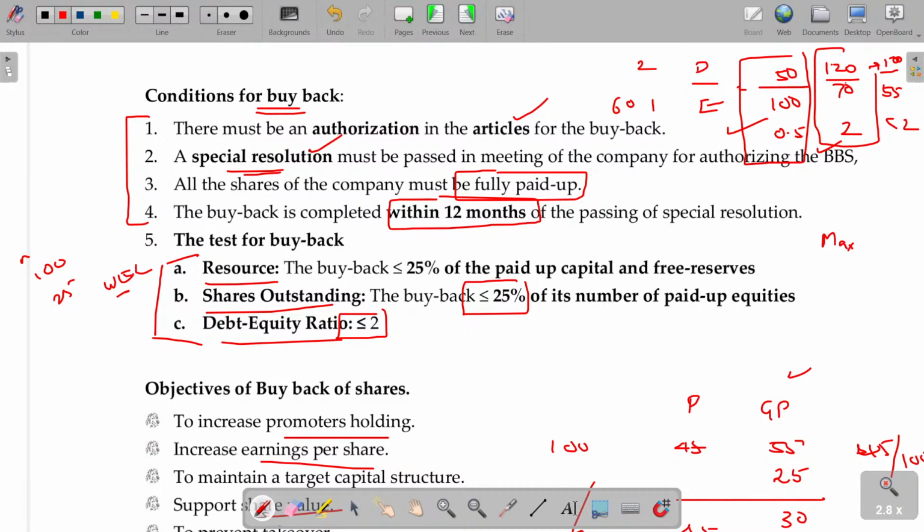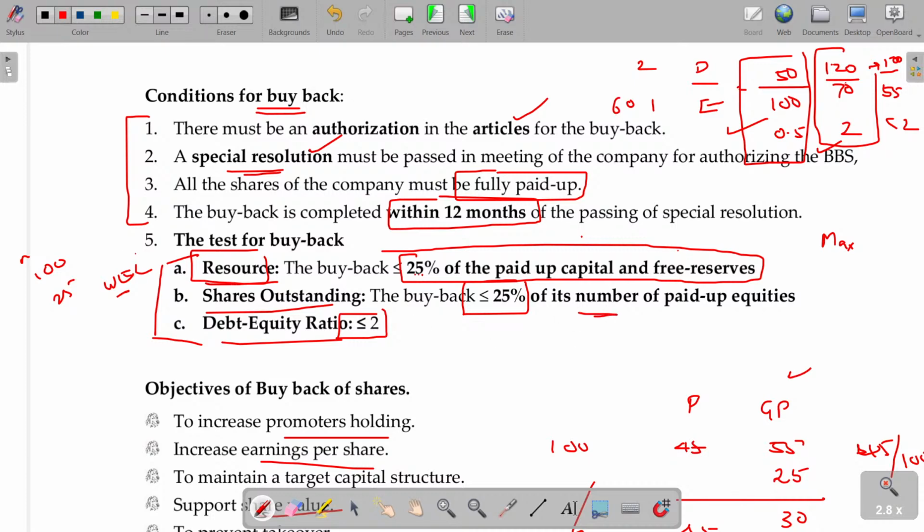Next one being resource. Resource is nothing but all the income, the accumulated income all put together. After the buyback, the maximum buyback could be only 25% on the net investment. Equity share capital and accumulated profits and losses, add up all these things, and a maximum of 25% on that can be bought back. That is called resource. 25% of the paid up capital and the free resource. You add the paid up capital and free resource, and that 25% can be bought back. That's condition number 1.